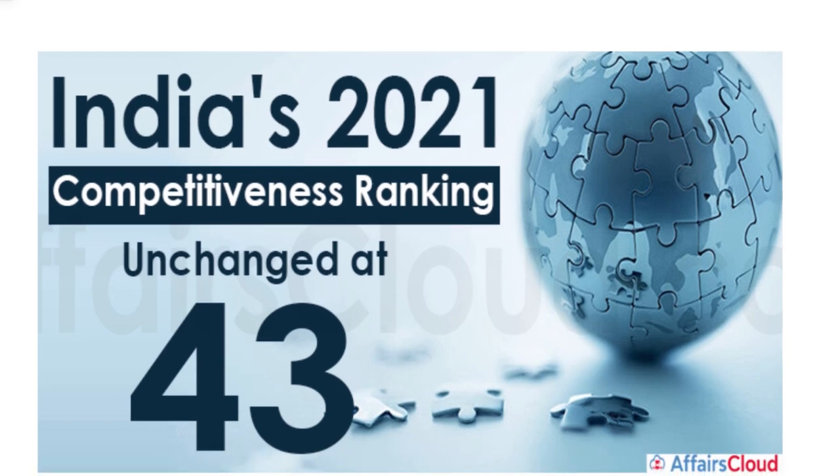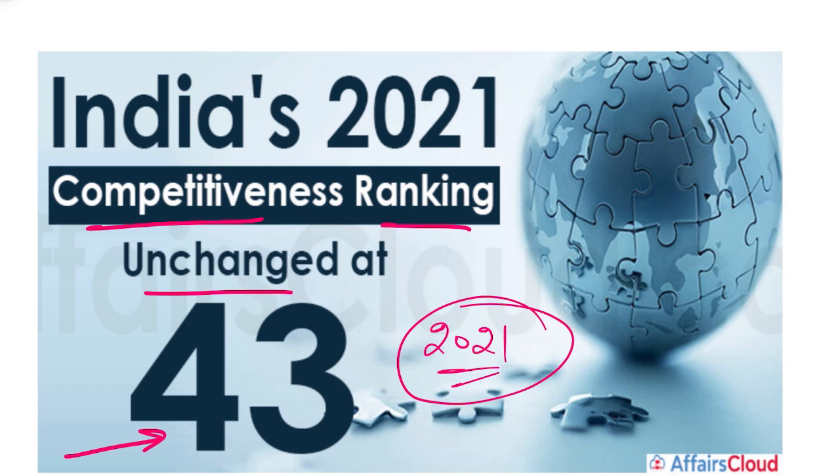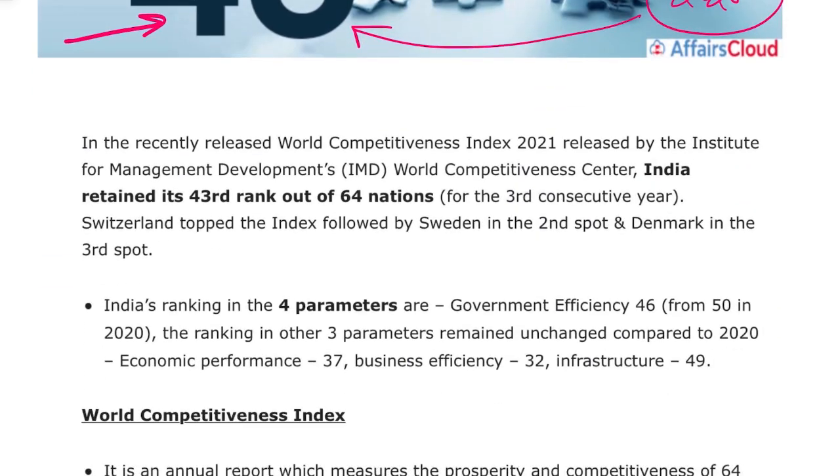Next we'll be talking about India's competitiveness ranking, which has remained unchanged at 43rd position for the years 2020 to 2021. If we talk about competitiveness ranking, the rank of India in the year 2020 was also 43, and in the year 2021 is also 43.